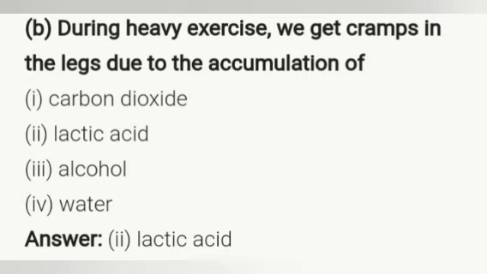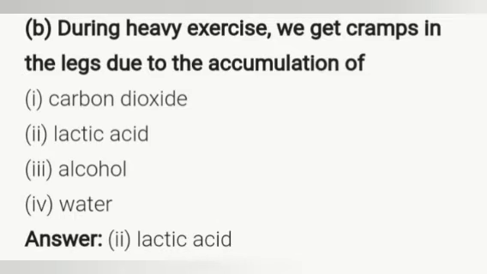During heavy exercise, we get cramps in legs due to the accumulation of carbon dioxide, lactic acid, alcohol or water. Answer for this, tick the correct answer: the answer for question B from the book back exercise is lactic acid.